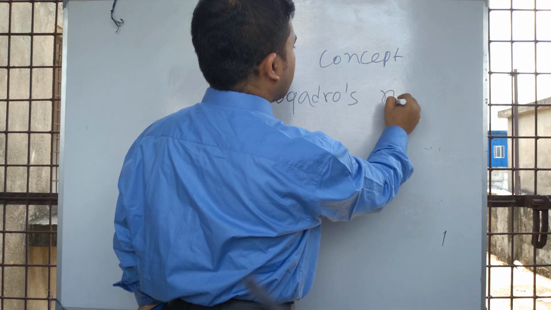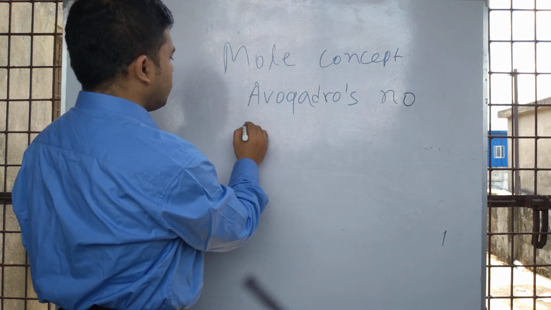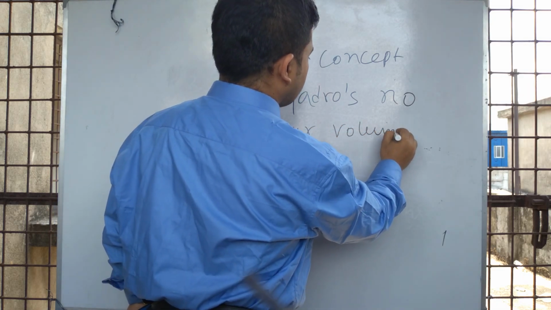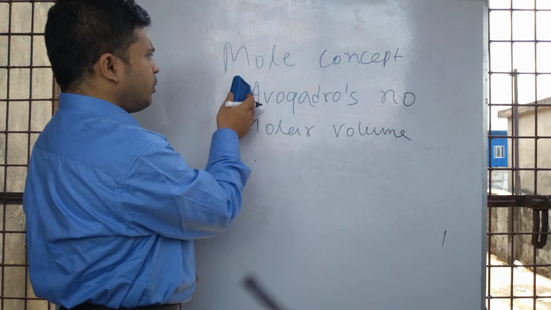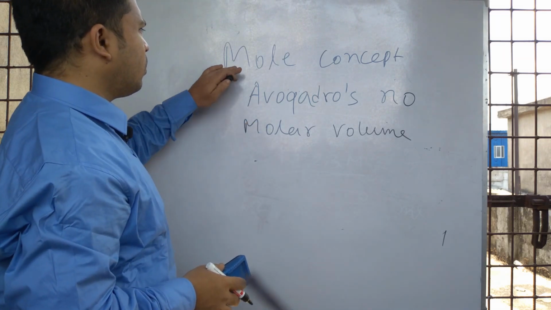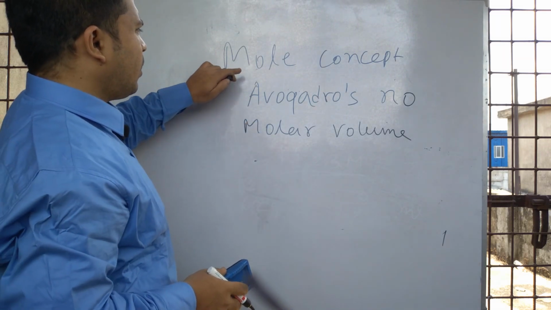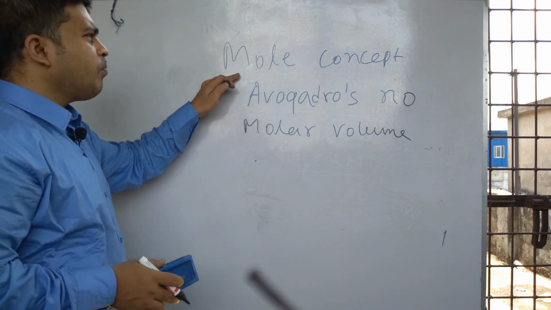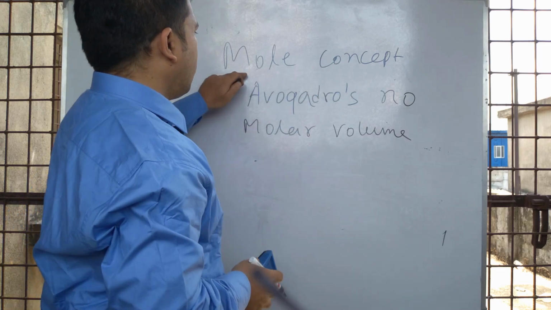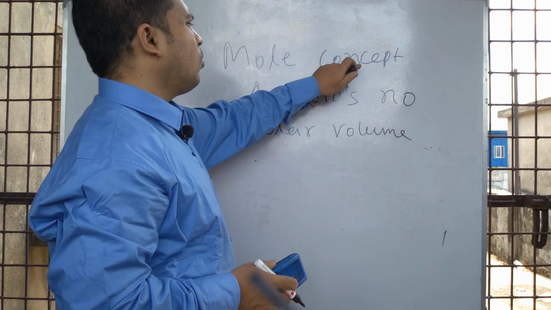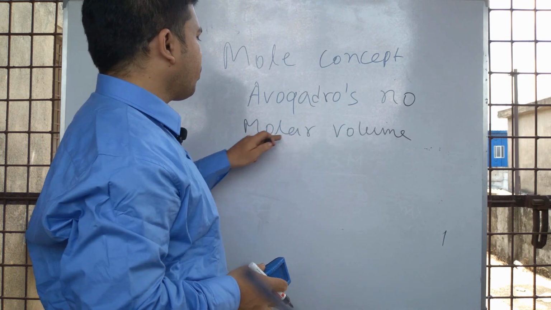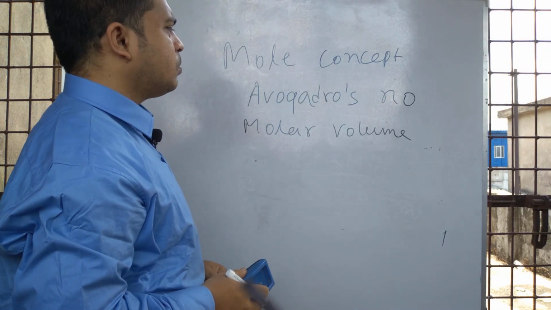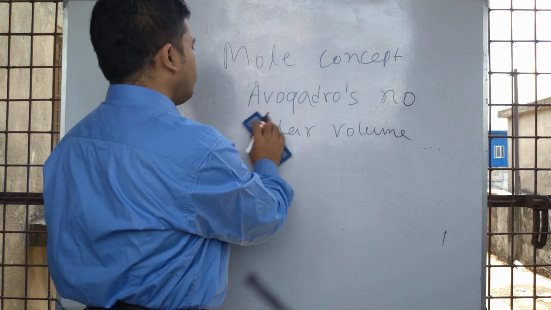We are making discussions on these three topics in this video. One is mole concepts, details about the mole concepts. Second is Avogadro number, and third is molar volume. These three topics are our main discussion topics right now.